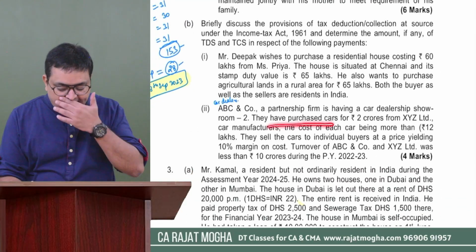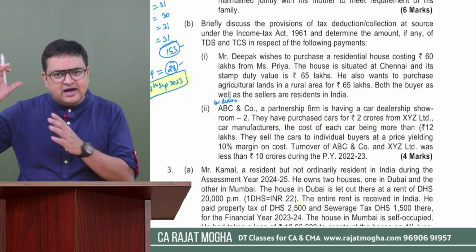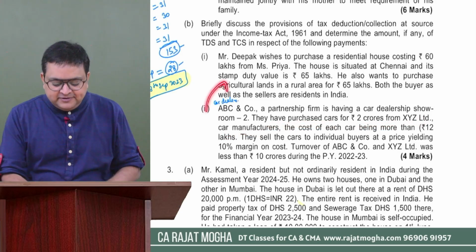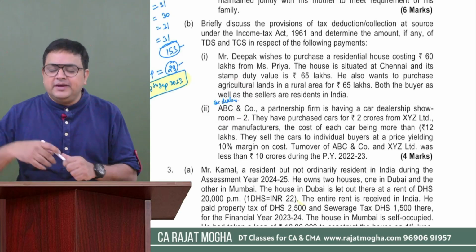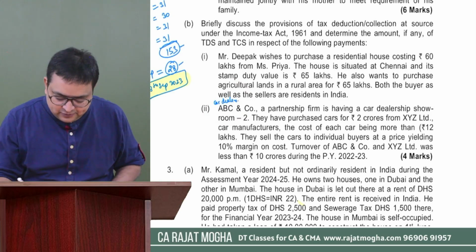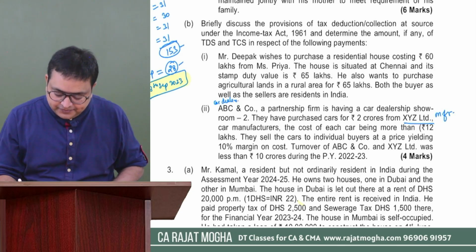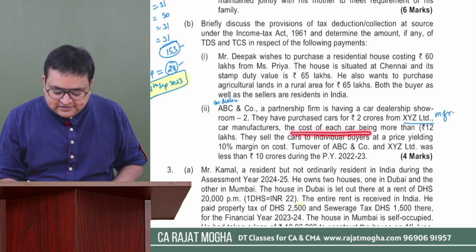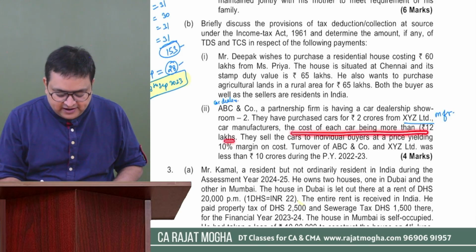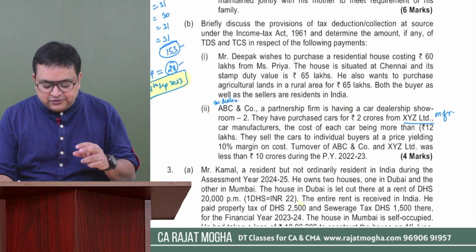They have purchased cars for 2 crores rupees from XYZ car manufacturer. So there was a car manufacturer. You understand, this person is having a car showroom. So they must be purchasing cars from the manufacturer. Okay. So XYZ Limited is a manufacturer of cars. The cost of each car being more than rupees 12 lakh. So during this year, they have purchased cars worth rupees 2 crores and the cost of each car is more